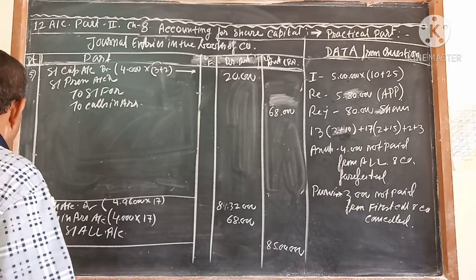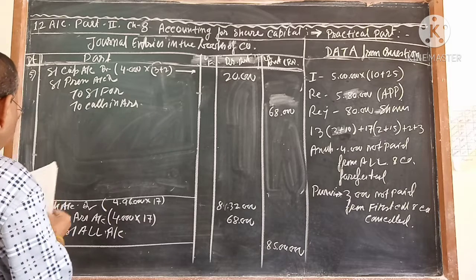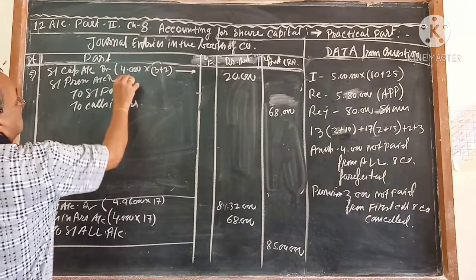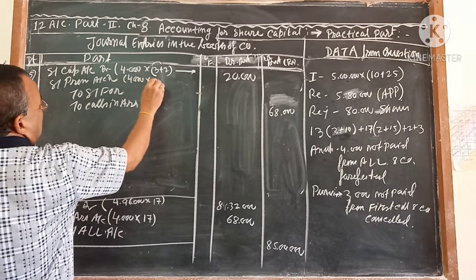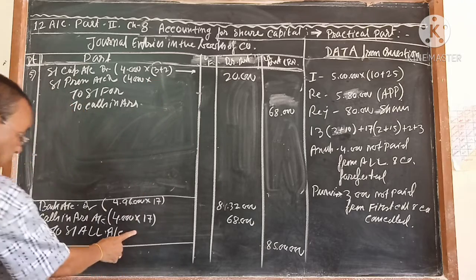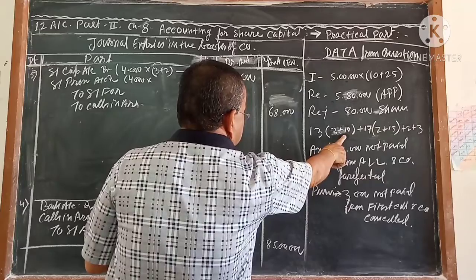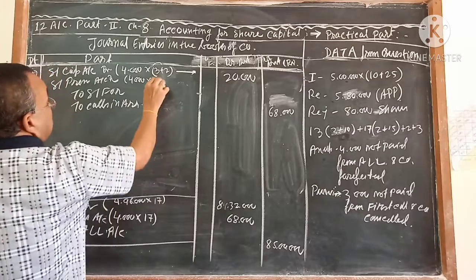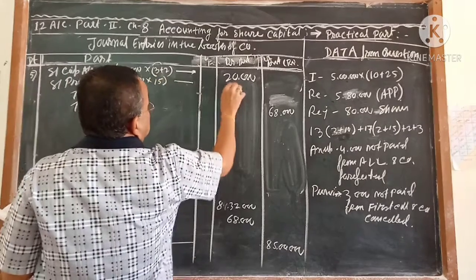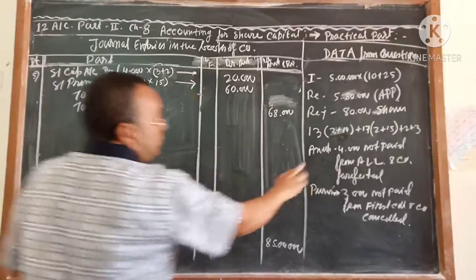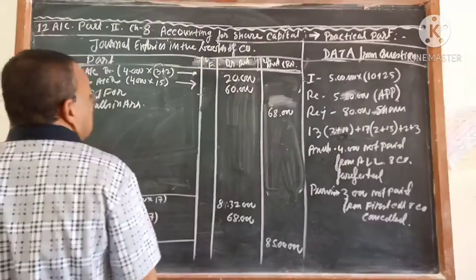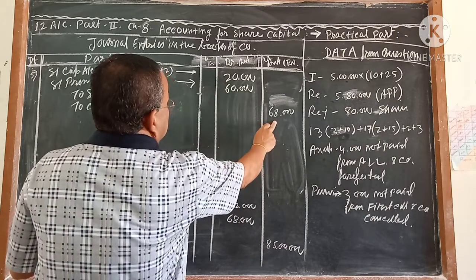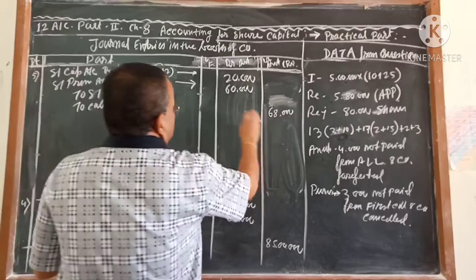And 5 means it is coming to share premium. Share premium, how much was there for his shares? Share premium, I think, was there on the allotted shares. How much? This premium was clear. This premium was not paid. So share premium was 15 rupees, so it comes 60,000. Do you understand? This premium is not coming, this premium is coming. And 20 plus 60 is equal to 80. 80 minus 68, that comes, I think, 12,000.